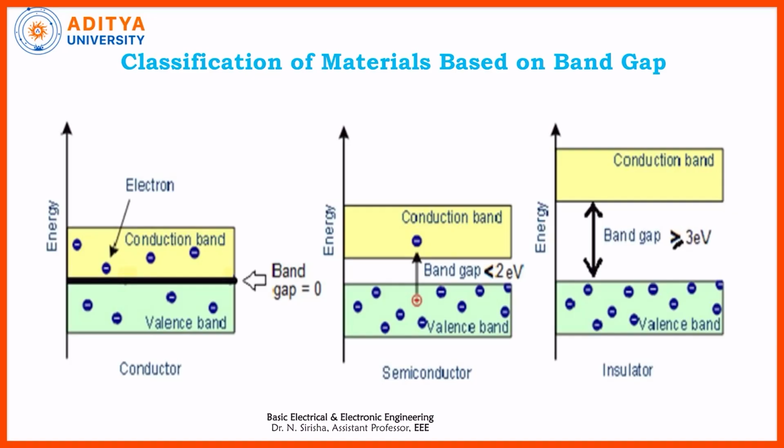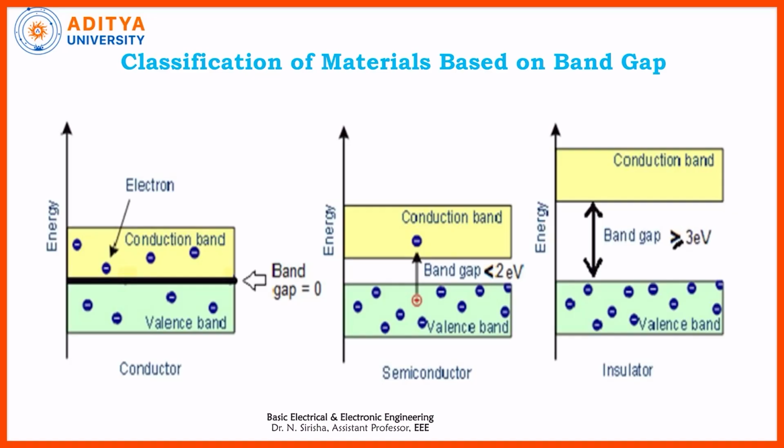In conductors, the conduction band and valence band overlap each other. Here, no band gap or forbidden energy gap exists. These two bands overlap, and the electrons present in the valence band jump to the conduction band, the process of conduction takes place, and free movement of electrons exists in the conductors.